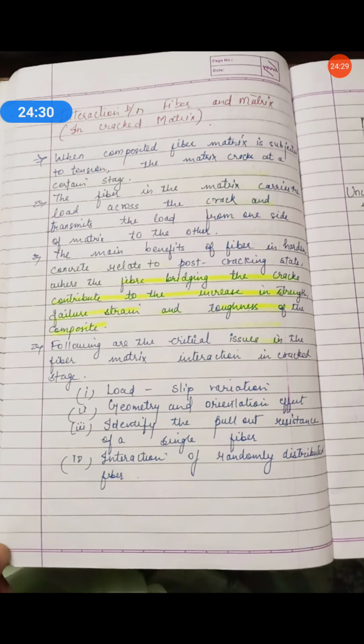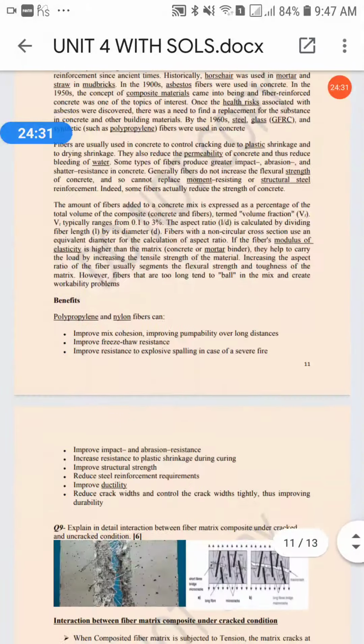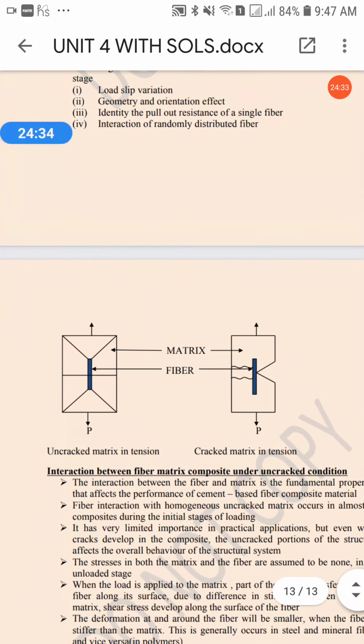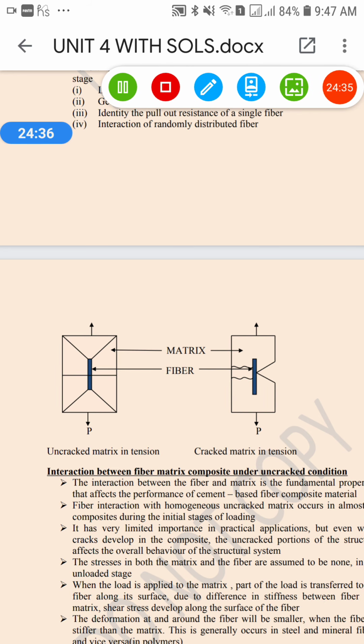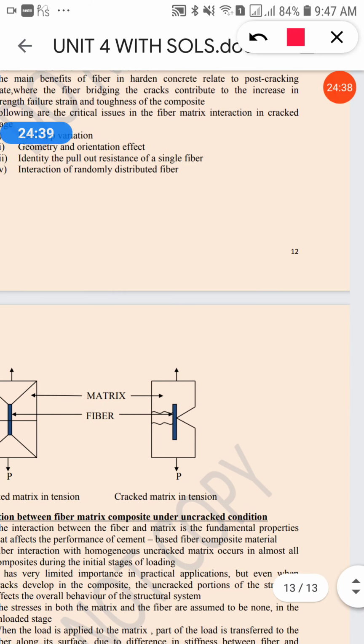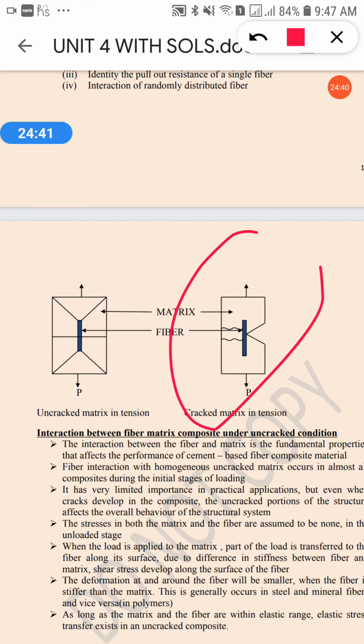See again that diagram. Just now I have told you for this one, cracked matrix. The fiber in the matrix carries the load across the crack and transmits the load from one side of the matrix to another. When composite fiber matrix is subjected to tension, the matrix cracks at a certain stage. So here this crack is developed.